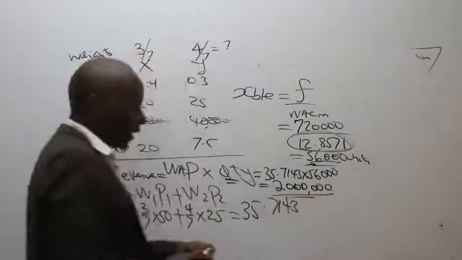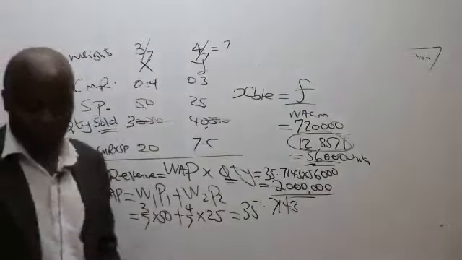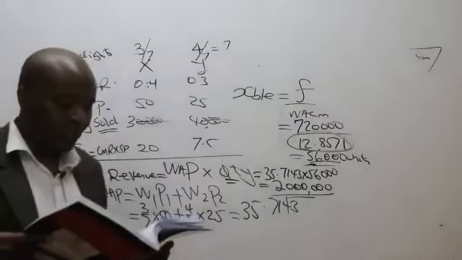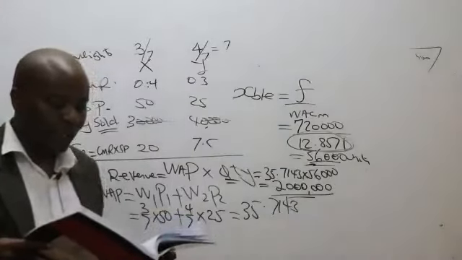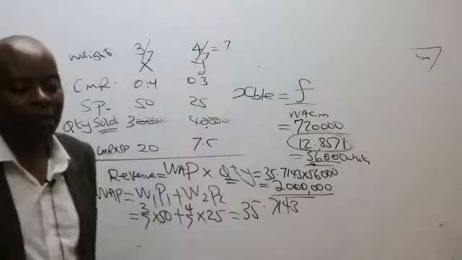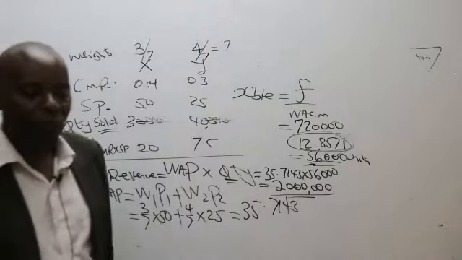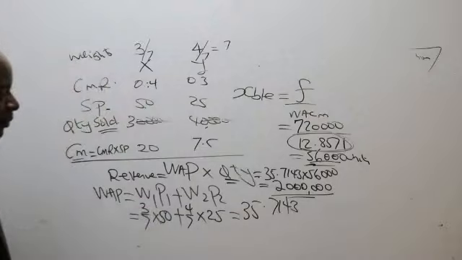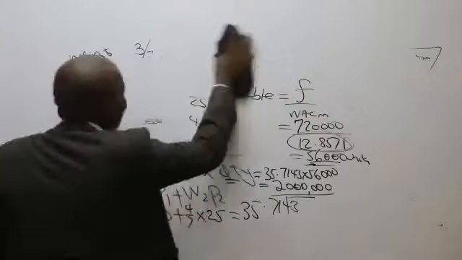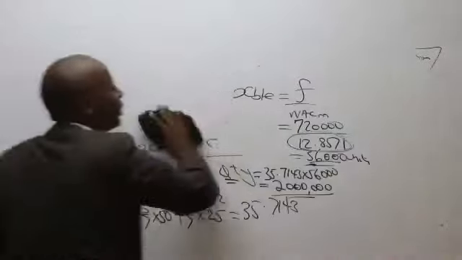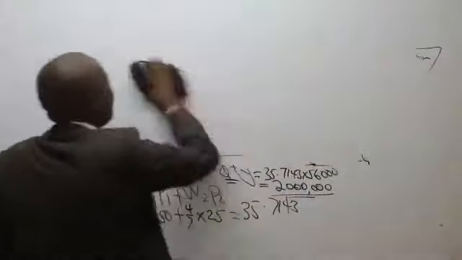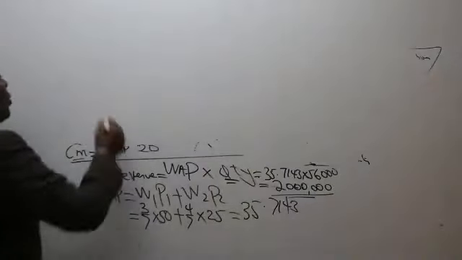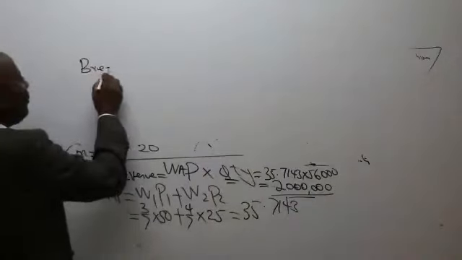Let's see whether we have answered the question. Let's read the question again. They wanted us to calculate the sales volume in shillings and in units to break even. So that we have already done. And there are so many ways of doing this thing, ladies and gentlemen. Some other student will come and tell you, no, Mwalimu, I don't like that method. That method is bad.